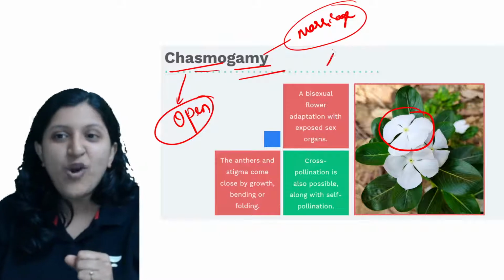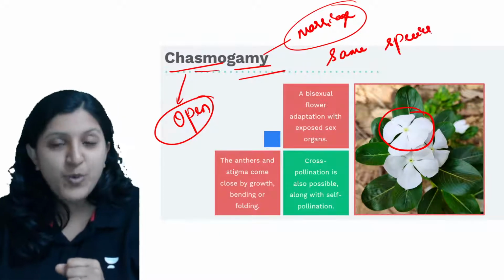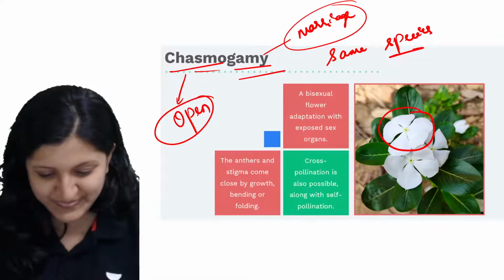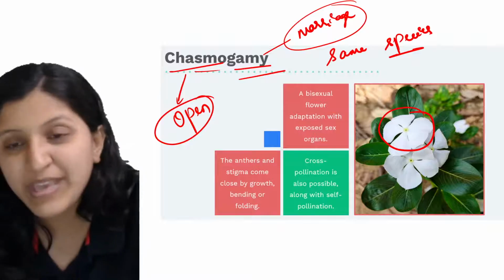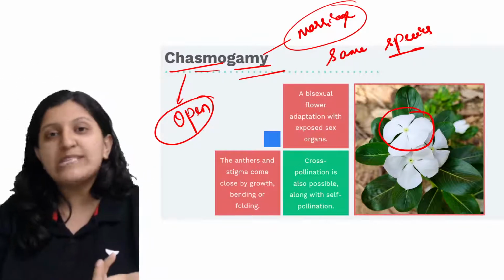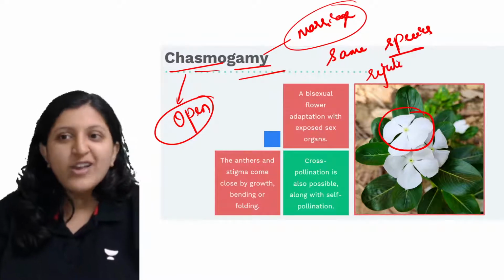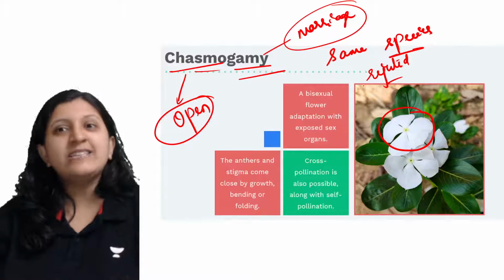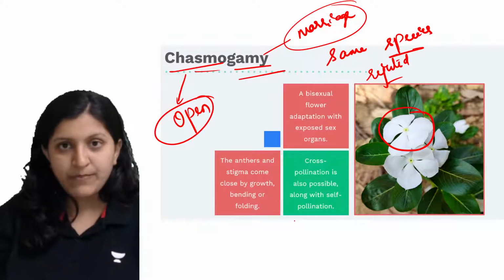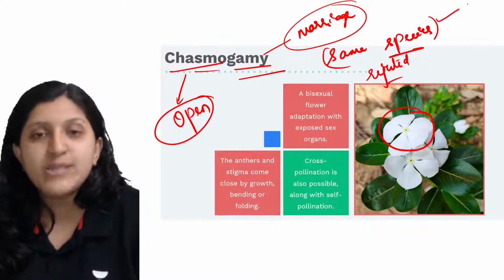This has to be of the same species. So if pollen grains of a different species are coming, what is going to happen? That is going to be rejected. In that case, we can say that a pollen grain is compatible if it belongs to the same species.